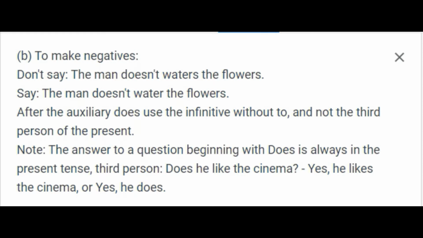Does he like the cinema? Yes, he likes the cinema, or yes, he does.